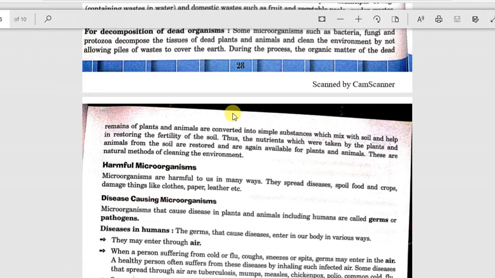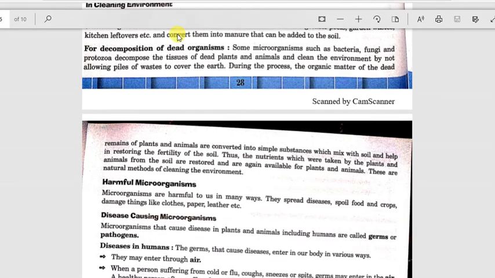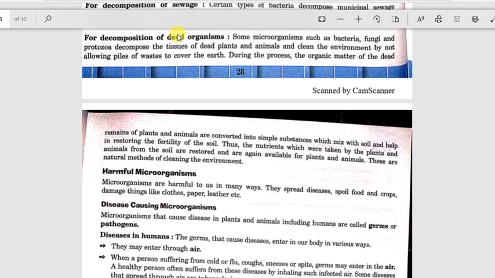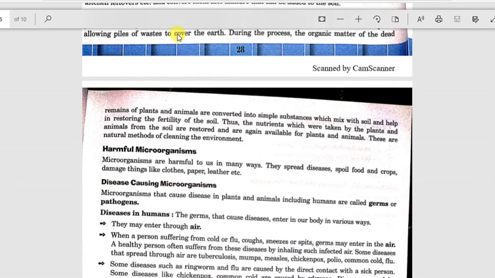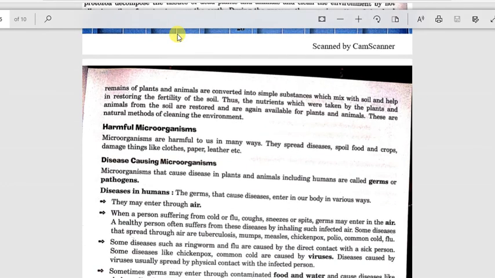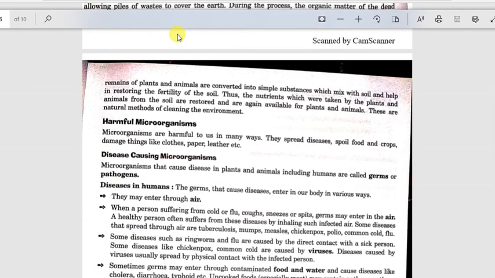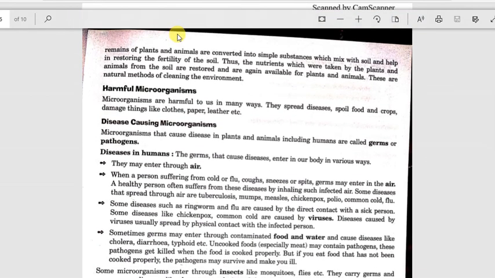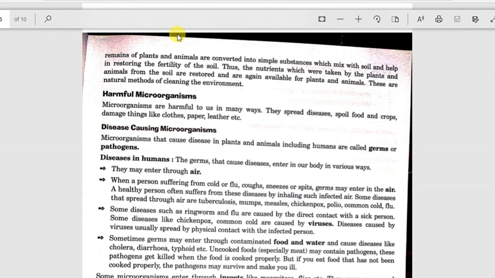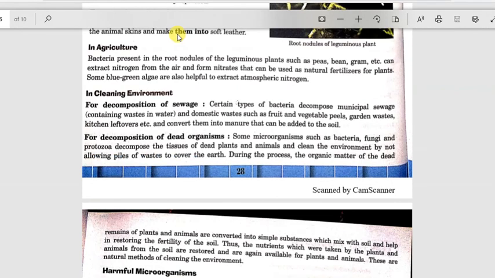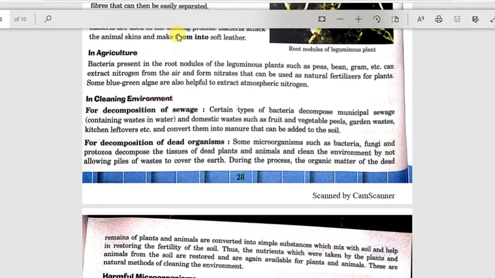So they act as a beneficial thing because they help in decomposition of dead animals, they help in decomposition of sewage, they help in cleaning our environment, they help in cleaning our forest floor. So they convert the dead remains of plants and animals into simple substances called manures or humus that get mixed with the soil and help in restoring the fertility of soil. Thus the nutrients which were taken by the plants and animals from soil are restored and again available for plants and animals. These are natural methods of cleaning the environment.